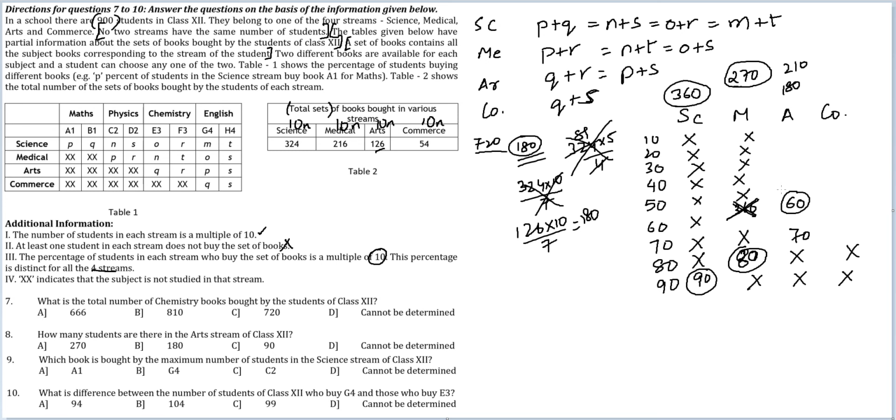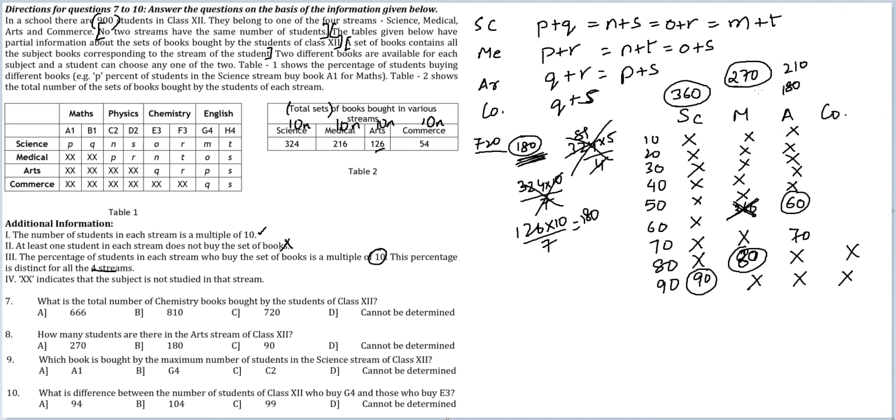Okay, can it be 50%? Can 126 be 50%? If it was 50%, total would be not a multiple of 10. No. If it was 40%, you would get 63 into 5, which is not a multiple of 10. No. 40% is also gone. If this was 30%, the total would become 420. 420 is a multiple of 10, but the problem is the increase would be much bigger than 180. So 30 is gone, and because 30 is gone, because of size, 20 is also gone, 10 is also gone.